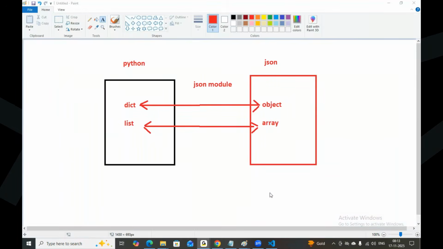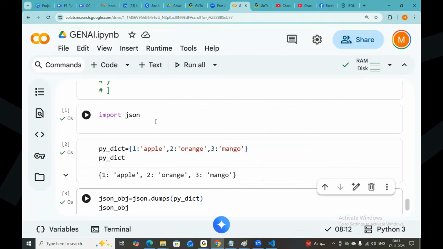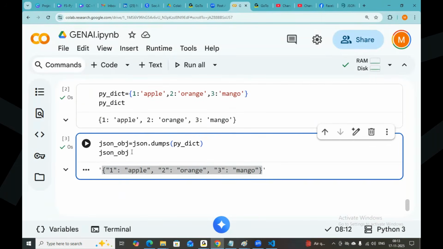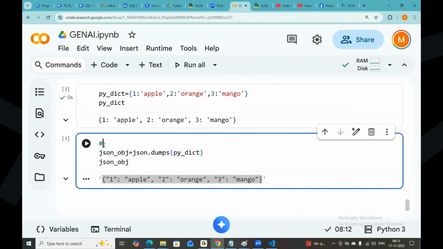Okay, so what is happening here? You are taking a Python dictionary. A Python dictionary key can be anything. I'm taking the key as a number, but I'm converting that into the JSON format. Now, this is something like a Python dictionary converted to a JSON object. Yeah, it was already converted.